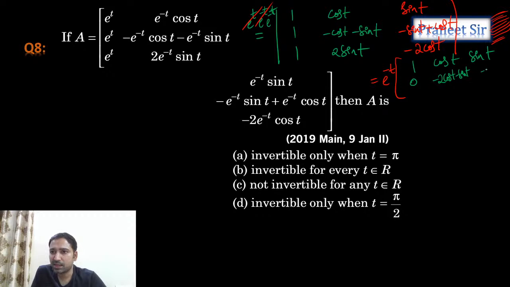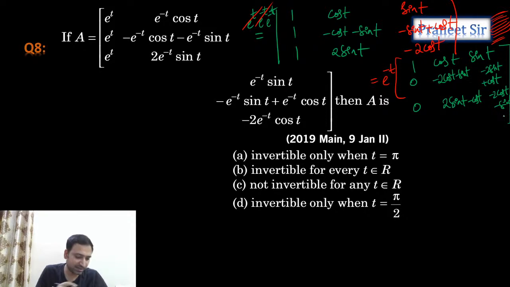And minus 2 sin t plus cos t, we get it. Third row also, R3 minus R1 we can do it. 0 we get, and 2 sin t minus cos t, and then minus 2 cos t minus sin t we get. Correct?